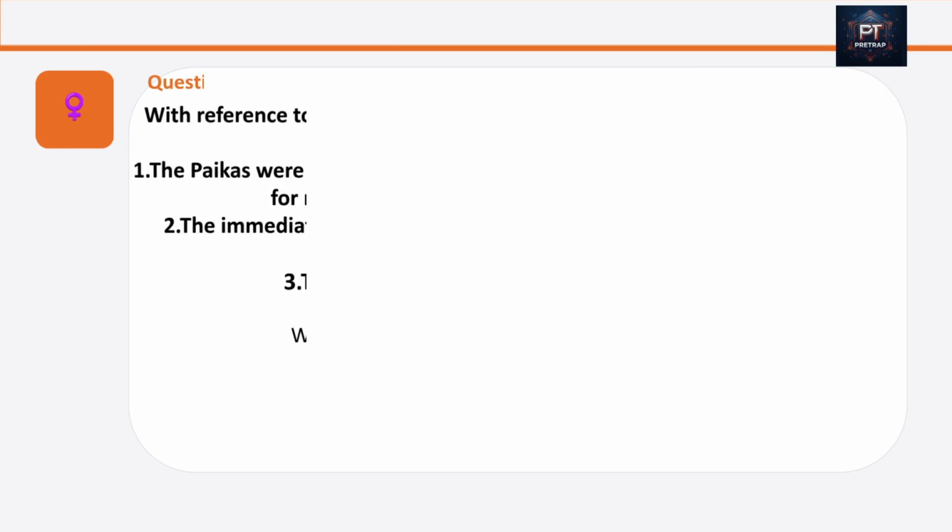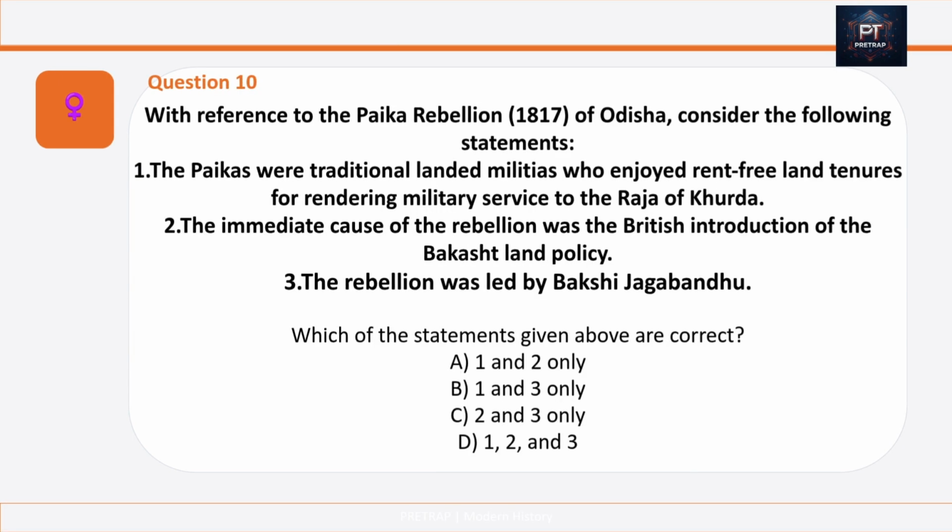Question number 10 is, with reference to the Paika rebellion of Odisha, consider the following statements. Number 1, the Paikas were traditional landed militia who enjoyed rent-free land tenures for rendering military service to the Raja of Khurda. Number 2, the immediate cause of the rebellion was the British introduction of the Buckus land policy. Sorry for my pronunciation if I was wrong for the Buckus land policy. Number 3, the rebellion was led by Bakshi Jagabandhu. Which of the statements given above are correct?